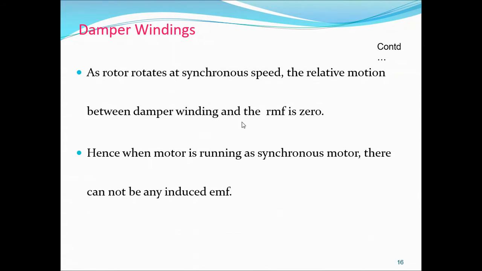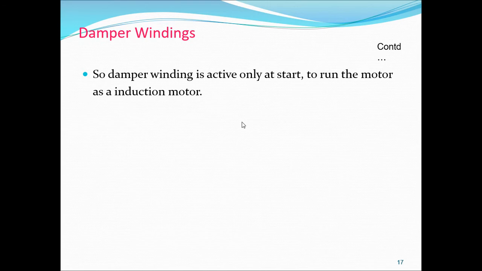Hence, when the motor is running as a synchronous motor, there cannot be any induced EMF, and the current in the damper winding is also zero. So the damper winding is active only at the time of starting the synchronous motor.